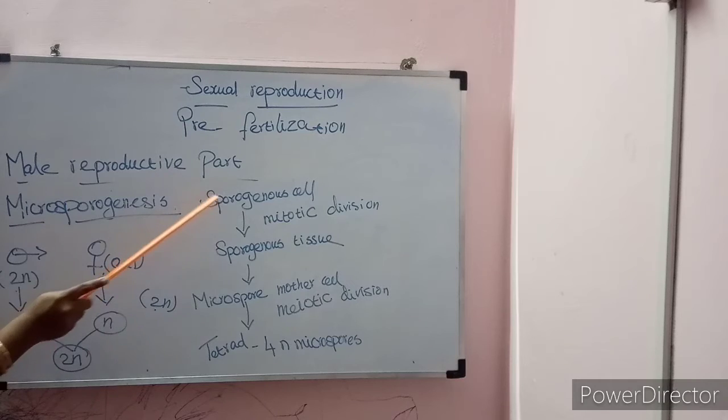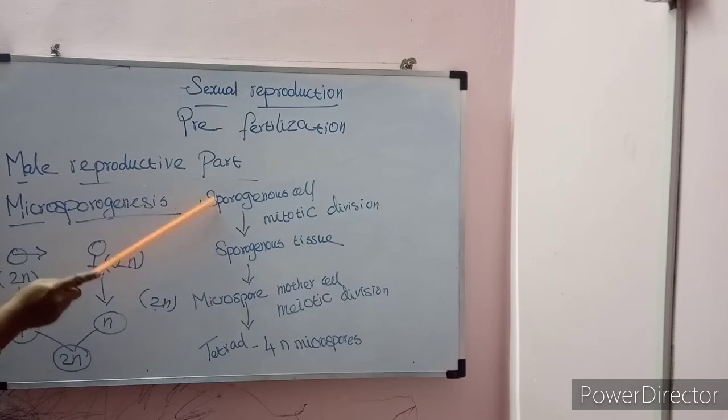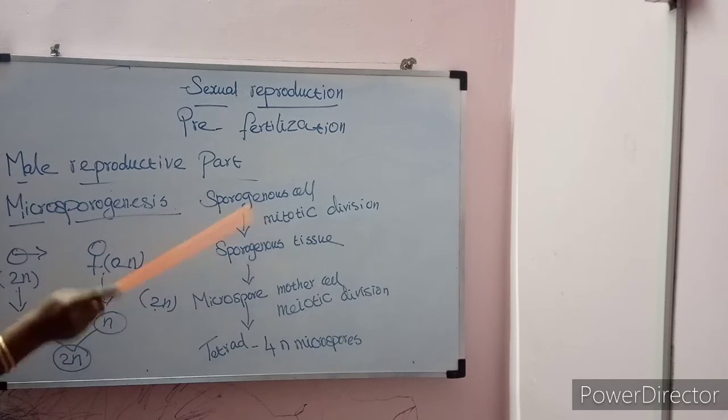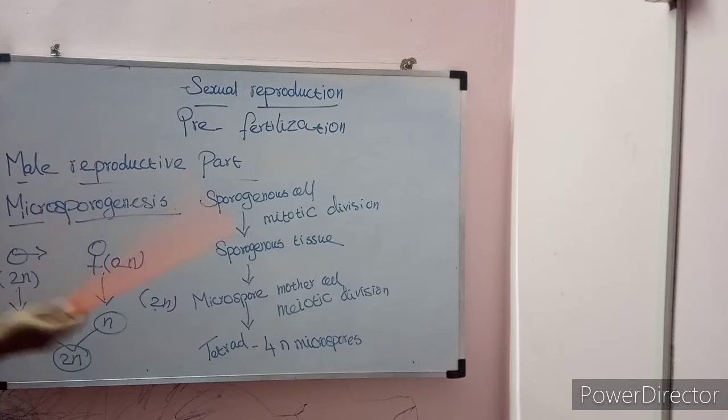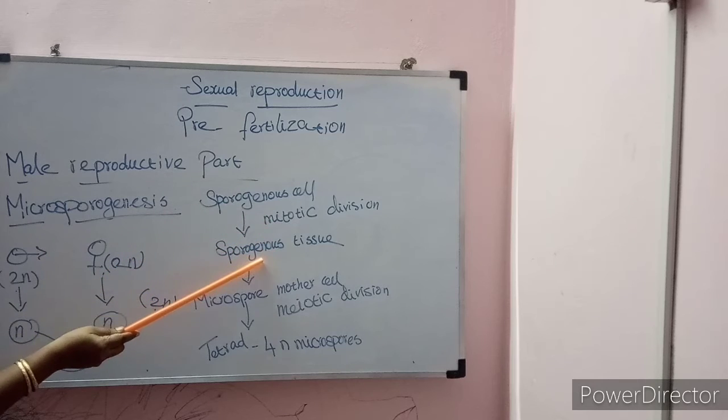Mitotic division means 2n remains 2n, the diploid condition stays diploid. It is normal cell division. So the 2n cells become 2n sporogenous tissue. Many mitotic divisions happen and the sporogenous tissue forms.